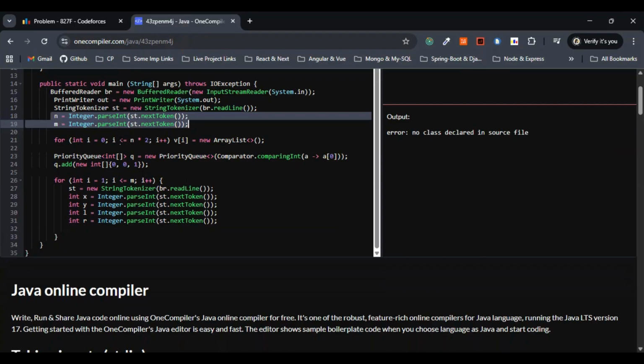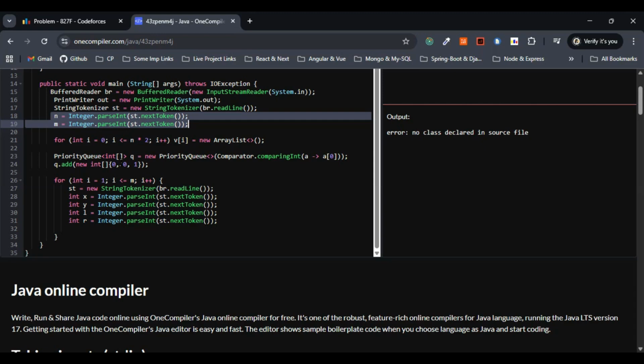This for loop here is for the adjacency list for all the 2 times n states, from 1 to 2n. We are just initializing the adjacency lists for all the 2 times n states. Now this priority queue stores the current reachable window states: start time, end time, and the node.